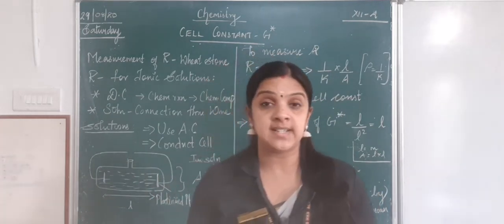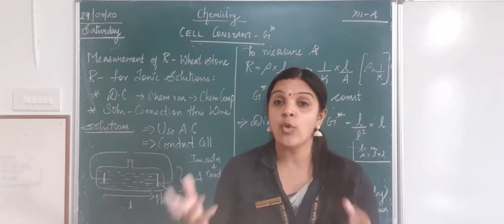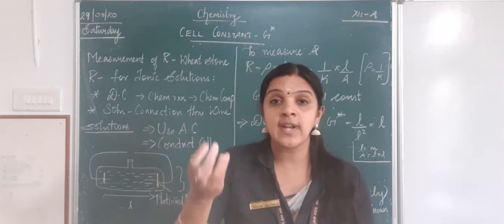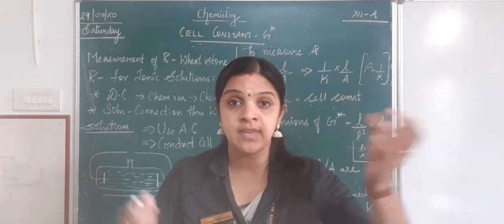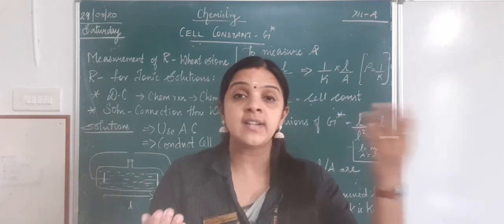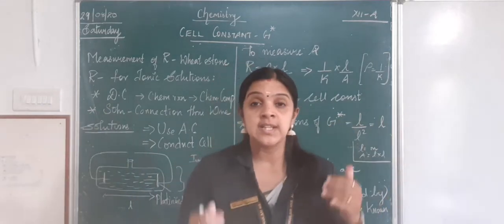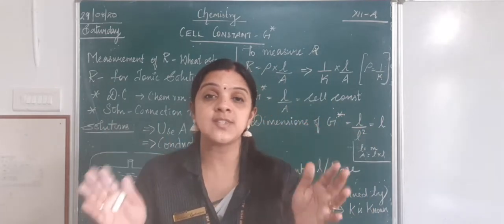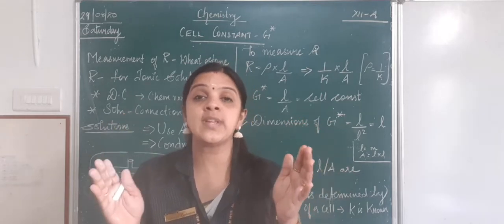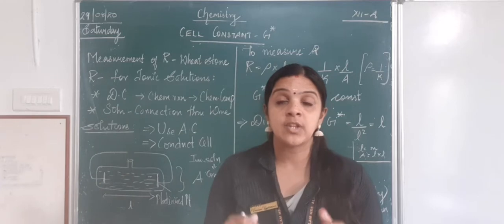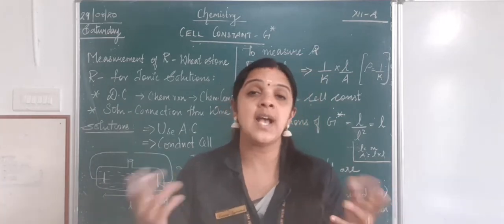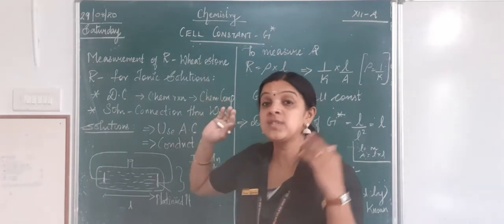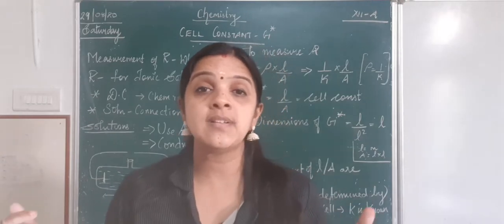Now when we use a Wheatstone bridge for calculating the resistance of an electronic conductance, that is a metallic conductance, the electrons are the charge carriers. So when one electron enters, one electron leaves. Again, entering, leaving. This will happen simultaneously. So there will be no chemical reaction happening. The substance is in such a position that there is no chemical change, no chemical composition changing. Nothing is happening in an electronic conductance. And we can use a direct current as well because there is no chemical reaction there.